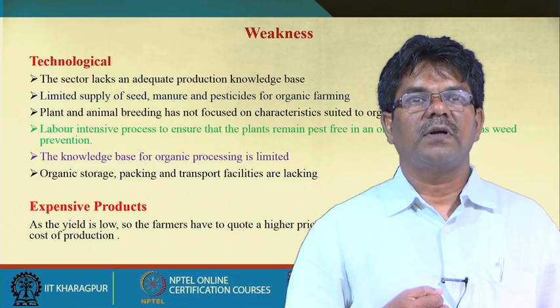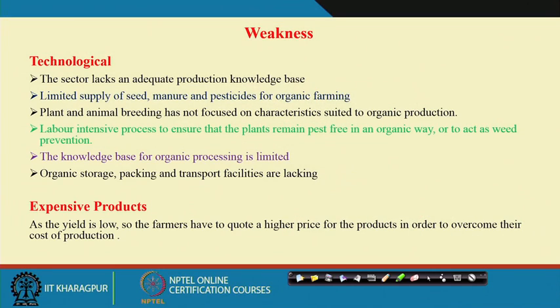The knowledge base of organic processing is also limited. Production and processing should be linked. When you brand a product as organic, not only the production but also the storage, transportation and post harvest processing should be organic. The knowledge base for organic processing is also limited, and organic storage, packing and transport facilities are also lacking. So, these are the technological weaknesses in organic farming. That means there is a good scope to bridge the gap and come forward.